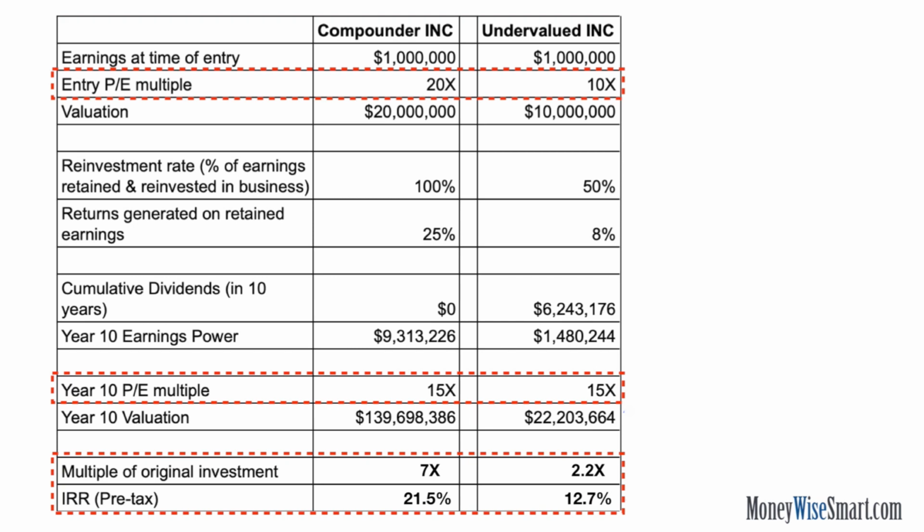Now in case of Undervalued Inc., if the re-rating from 10x to 15x happens quickly, then the returns can be quite satisfactory, as the majority of the returns will be due to the re-rating. However, the stockholder would be better off exiting the position and looking for a replacement idea immediately. And the longer it takes to find the replacement idea, the worse the compounded returns will get. And you can understand this mathematically.